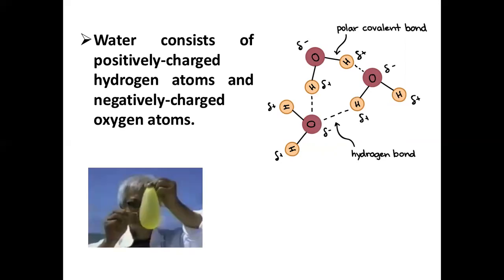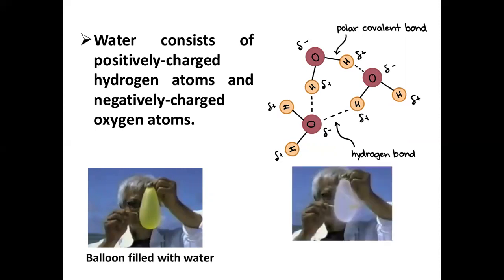Now see the example of a water balloon. Water molecules are so attracted to each other that even when the balloon has been popped, the water molecules stay together, keeping the shape of the balloon.